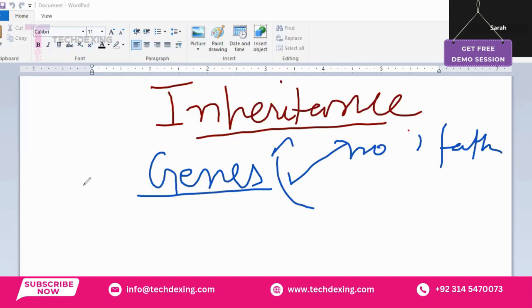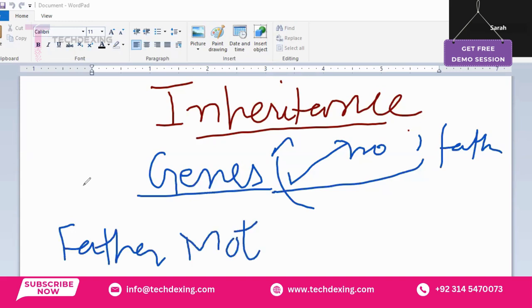So that's what we will study in inheritance, what inheritance basically is. Inheritance basically means the passing of features from parents to their offspring. For example, here is a father and here is a mother.